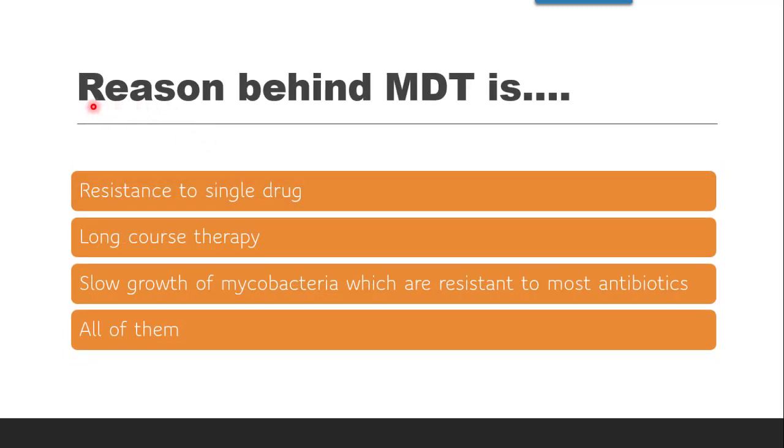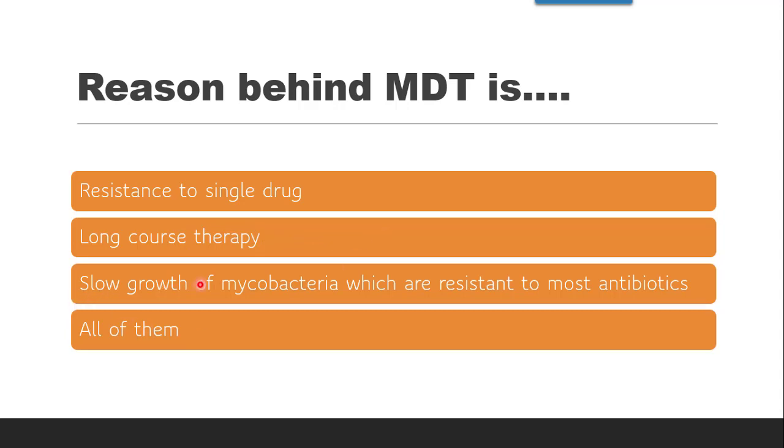Next question is, the reason behind MDT is. Why is multi-drug therapy required in case of leprosy? We will see the reasons now. Resistance to a single drug: definitely if a single drug is used, then resistance will be created. Then long course therapy: if a single drug is used, the course carries on for a longer period of time.